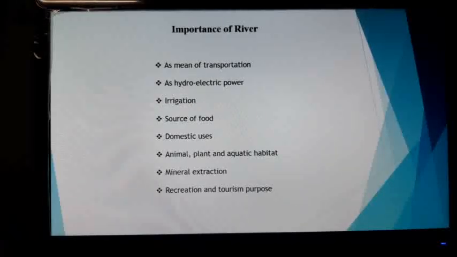We can also use river water for our domestic uses. These are the regions where animal, plant and aquatic habitats originate, and they live their life. Mineral extraction is also done from the river, and we also use the river and its banks for recreation and tourism purposes. So it is very important for our livelihood.